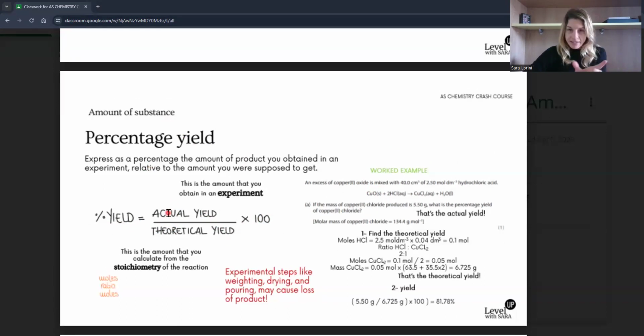You need to read the question very carefully because the hints are all in the question. So, for example, if the mass of copper chloride produced, that's the actual yield. So something related to formed, produced, prepared, or obtained, this all refers to the actual yield. So make sure you notice these keywords.